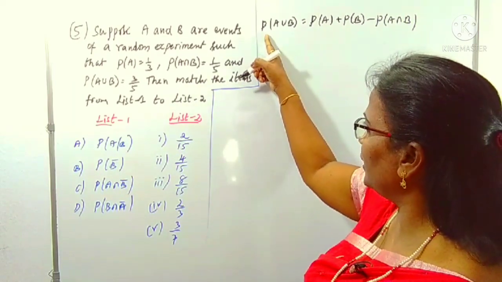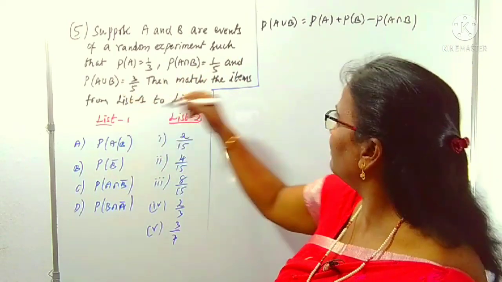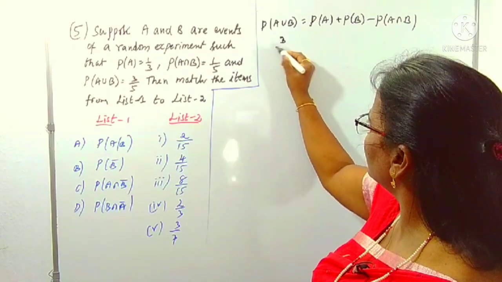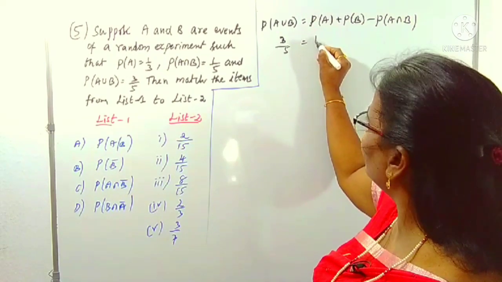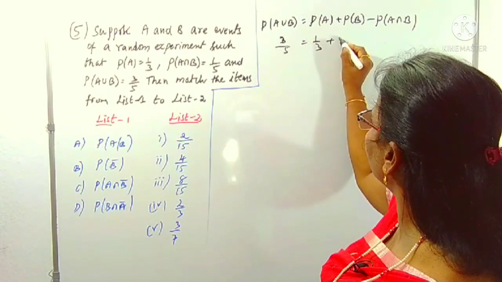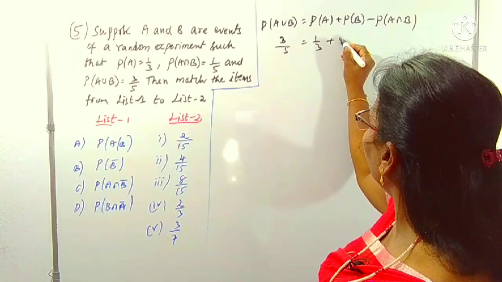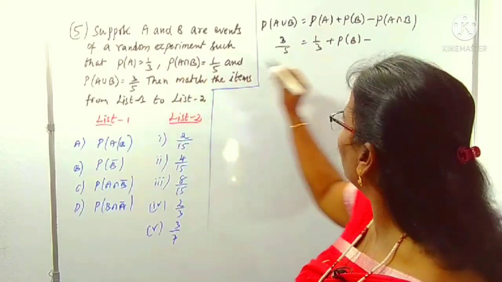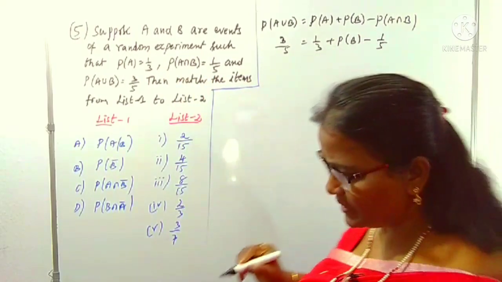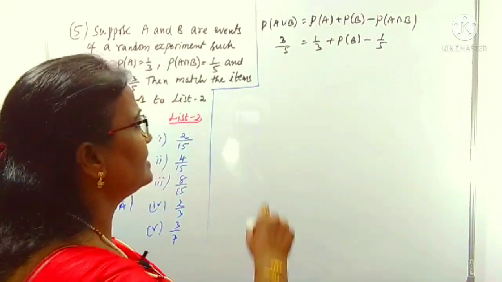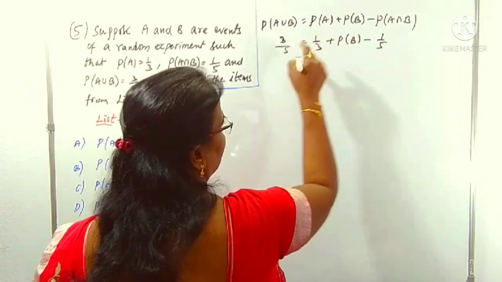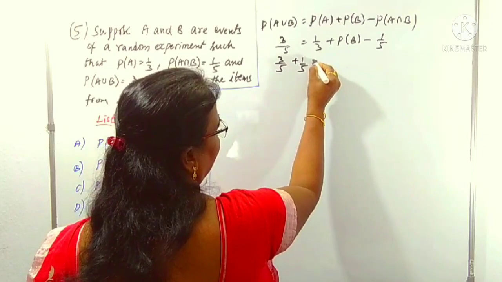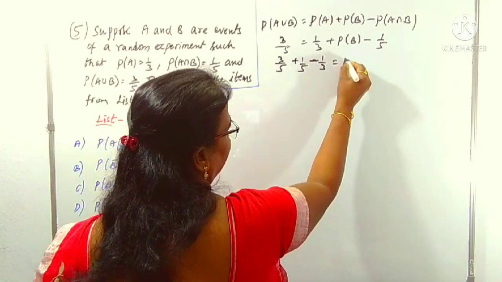So A intersection B we already have, 3 by 5. We don't have P of B, we have to find it out. 3 by 5 is P of A, 1 by 3 is... B we don't know, some X maybe. P of B minus A intersection B is given as 1 by 5. What is the simplification of this? You can understand that. We can take all of this to this side: 3 by 5 plus 1 by 5 minus 1 by 3 is P of B.